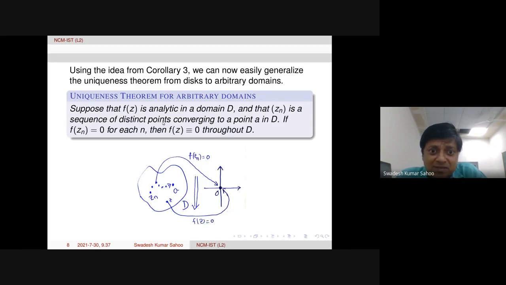So what this theorem says, we have a domain here where F is analytic and Zn is a sequence of distinct points converging to a point inside the domain. And now if Zn's are actually zeros of F for each n, then F will be identically equal to 0 throughout the domain. This is the uniqueness theorem for arbitrary domains.